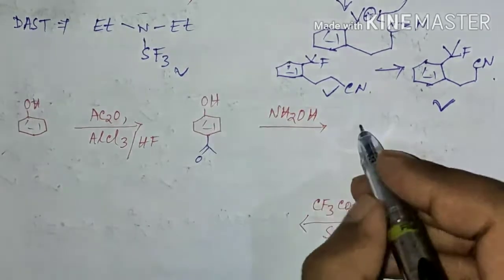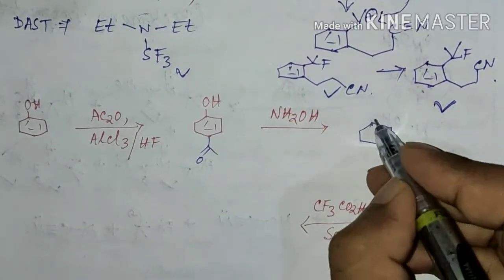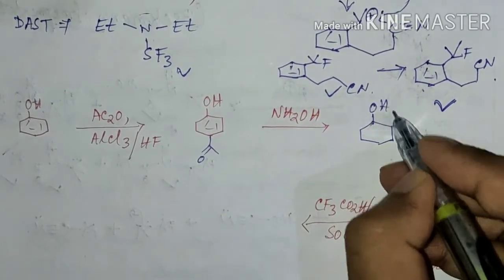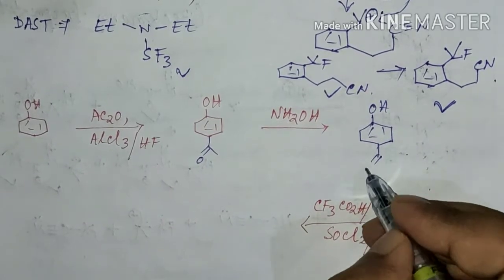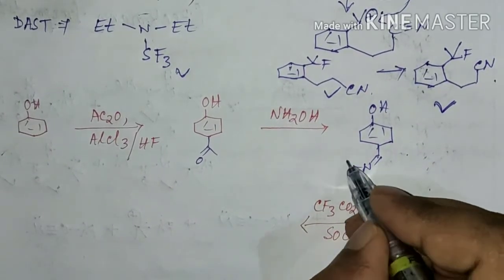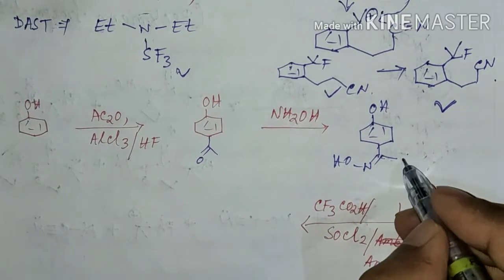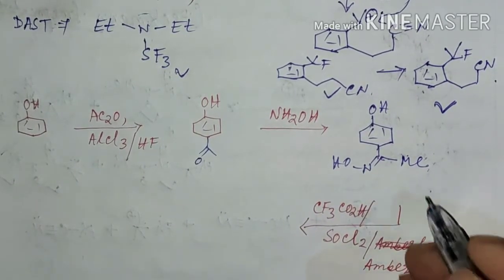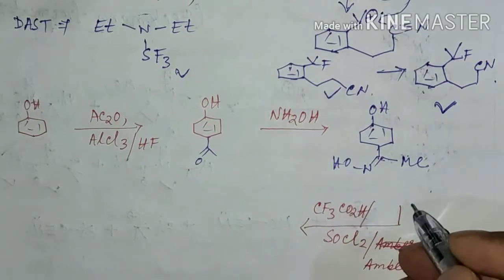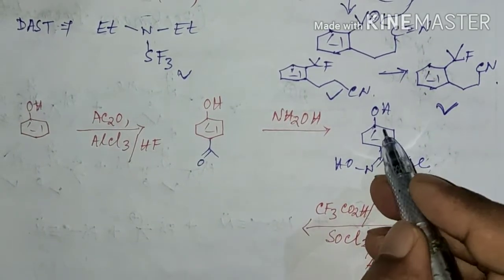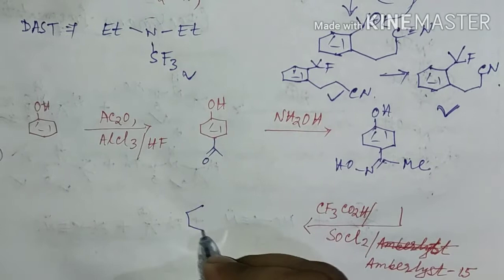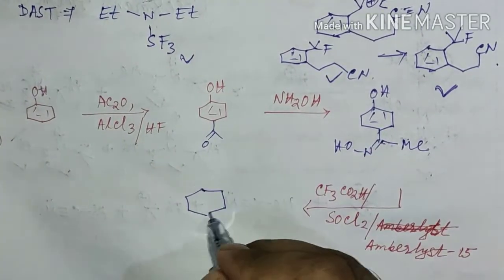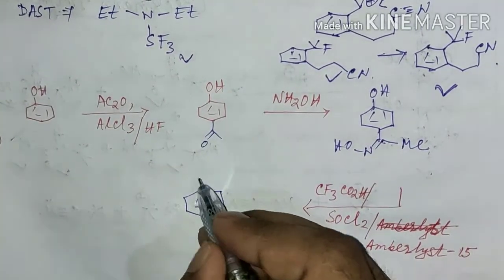And if this undergoes oxime formation, then there will be formation of the methyl oxime. And in the next step it undergoes Beckmann rearrangement, and after Beckmann rearrangement it will form the corresponding acetanilide species.